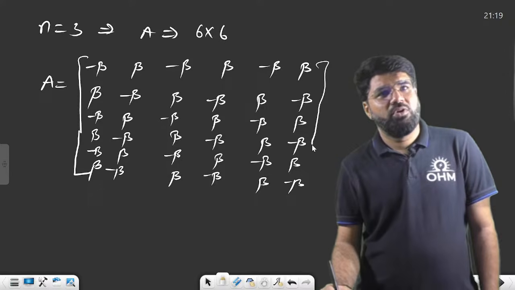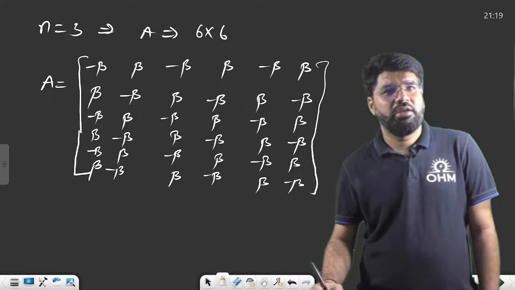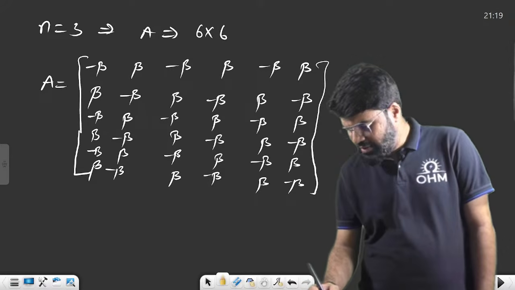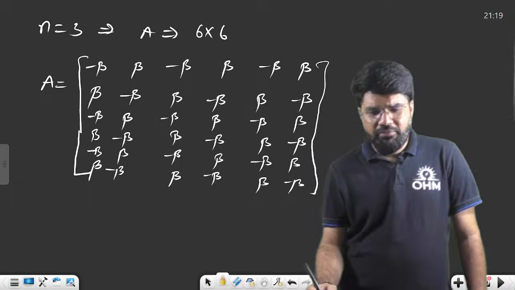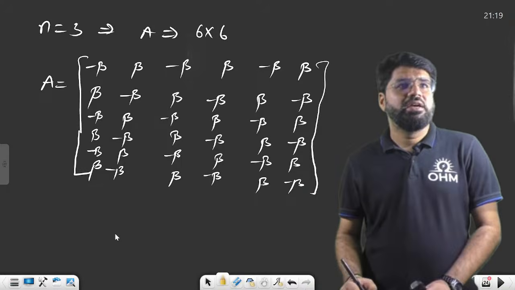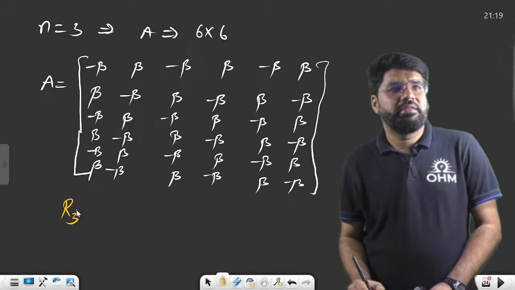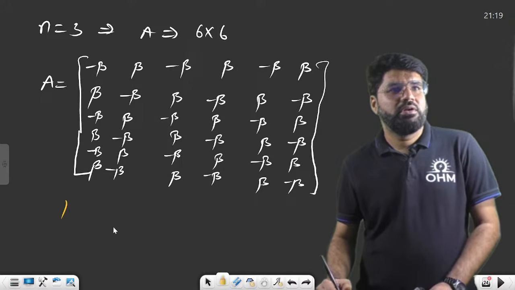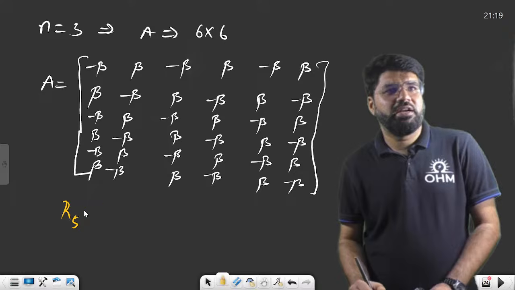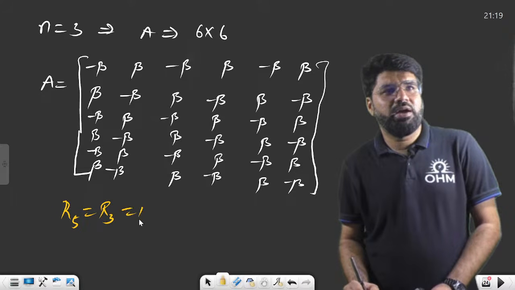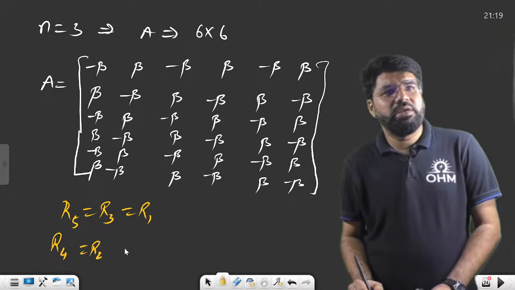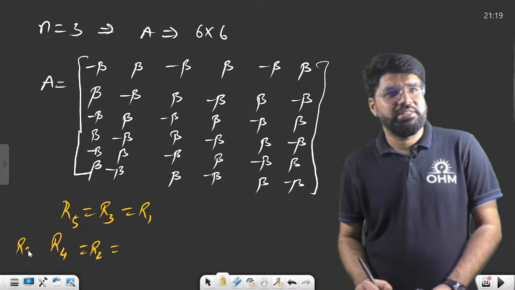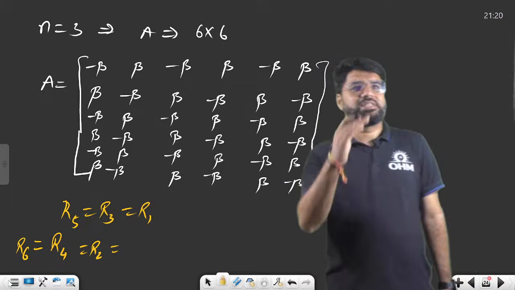Okay, is every alternate row the same or not? Saurav and Sai Vikas have some answer. Yes, every alternate row is the same. You just see. Correct. Okay, so R3 is equal to R5. I'll say R5 is equal to R3 is equal to R1, and also R4 is equal to R2 is equal to R6, the second, fourth and sixth rows.